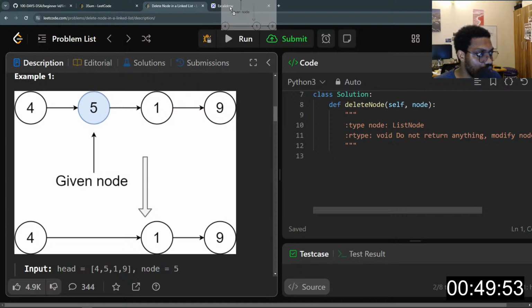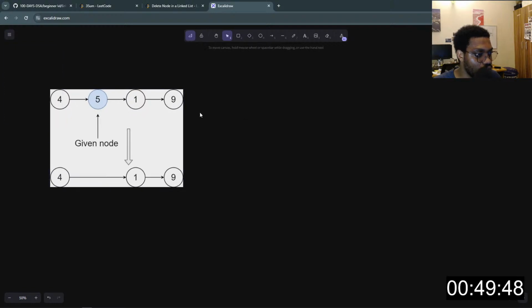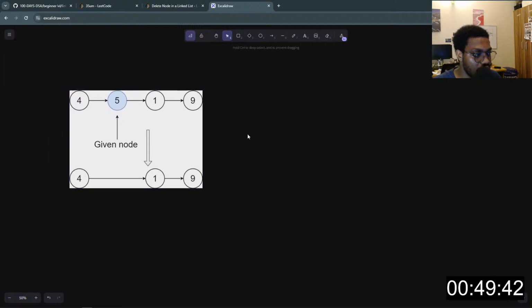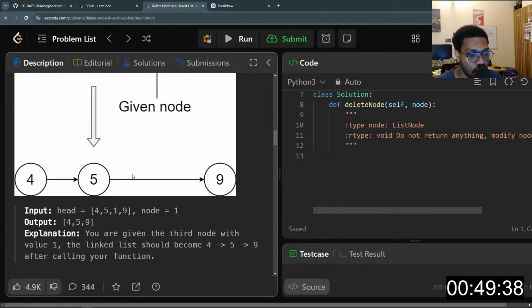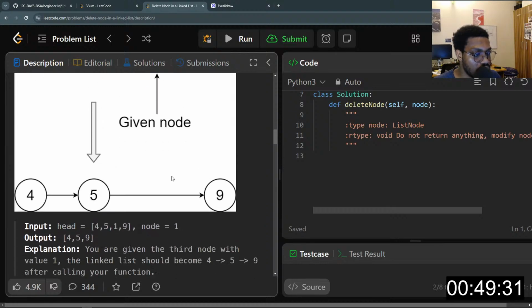Okay. So we are given a node, right? And we want to delete that node and return the linked list. I mean, the node after it, right? So here is our input, and we want to delete node at position 1.